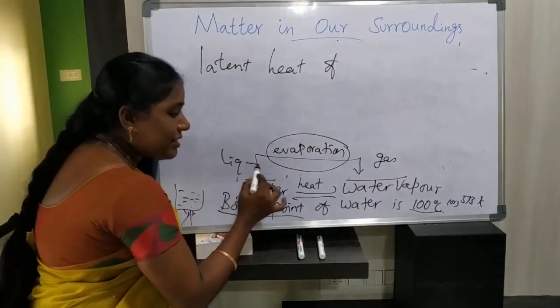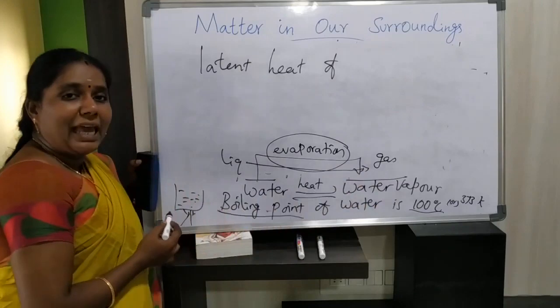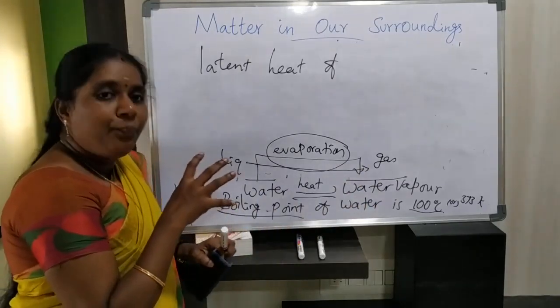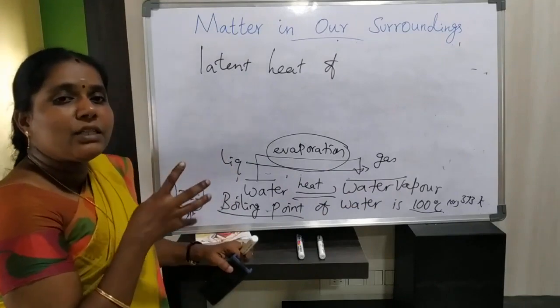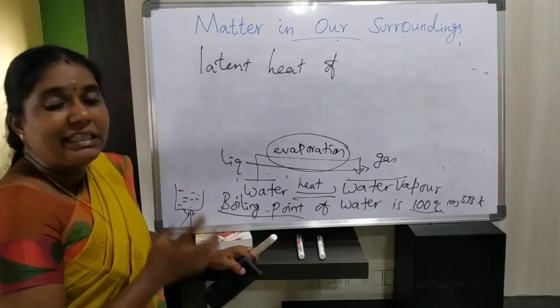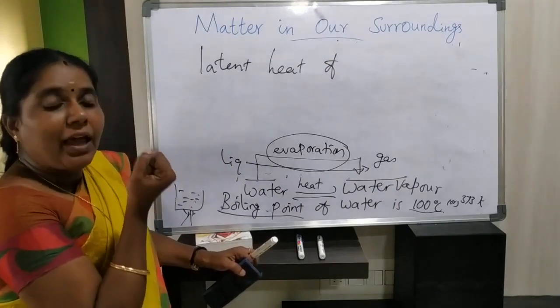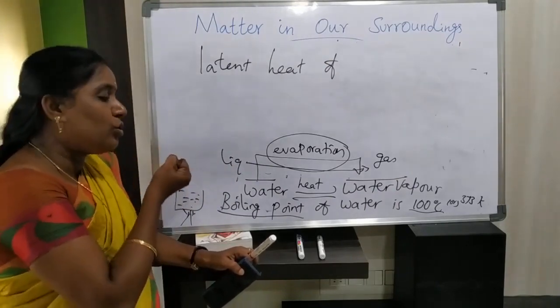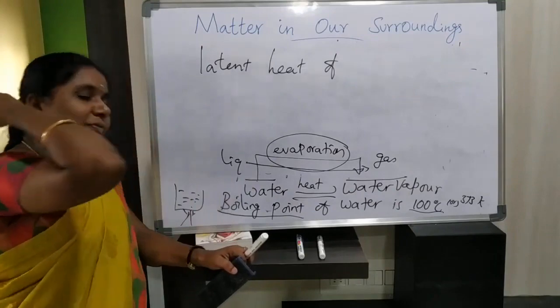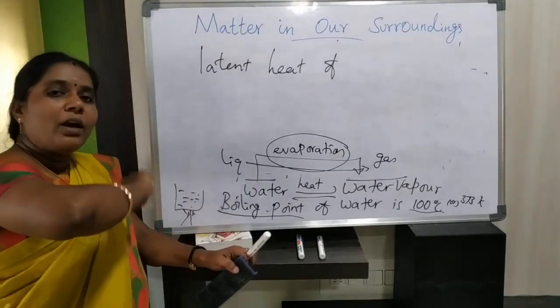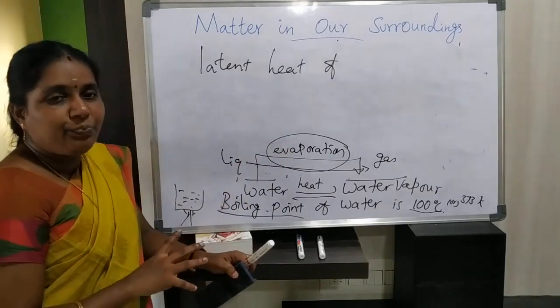That is, the liquid state is converted to the gaseous state. So in this process, the water absorbs the heat energy, and that heat energy is used to overcome the force of attraction between the water particles, and it converts the water into water vapor.